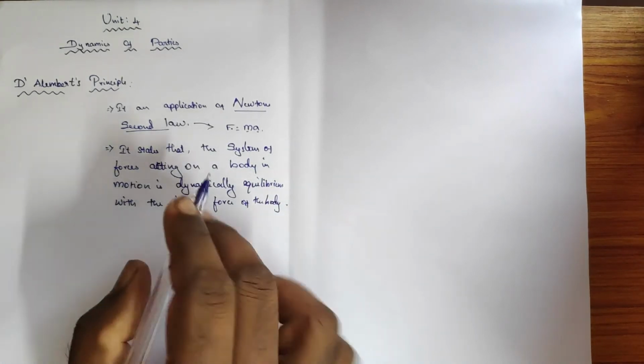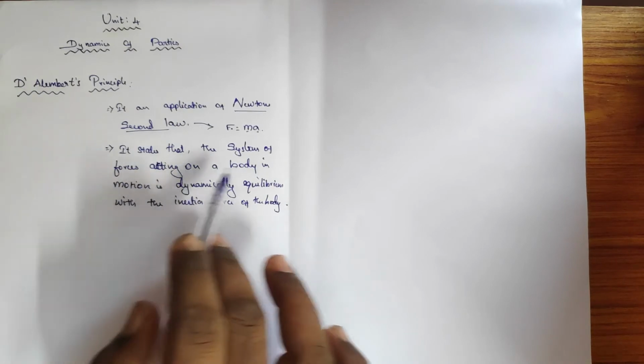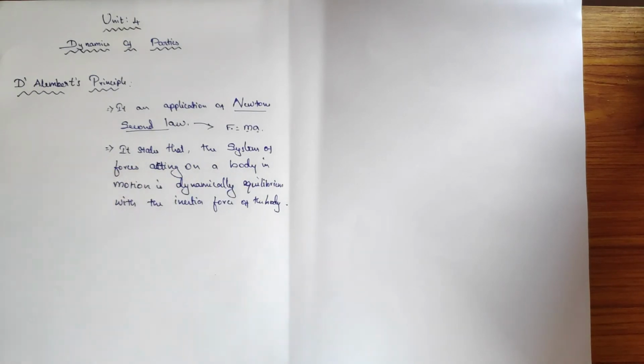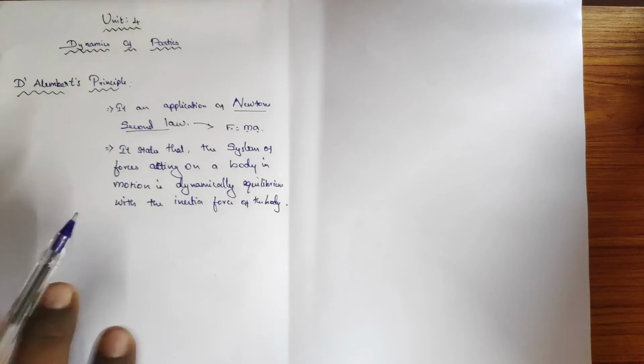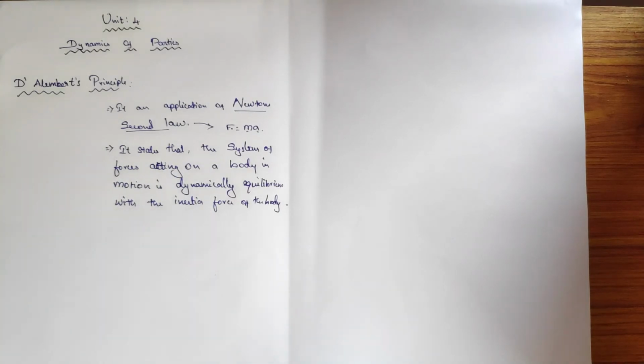That's important. It says the force acting on the body in motion is dynamically in equilibrium, balanced with the inertia force.